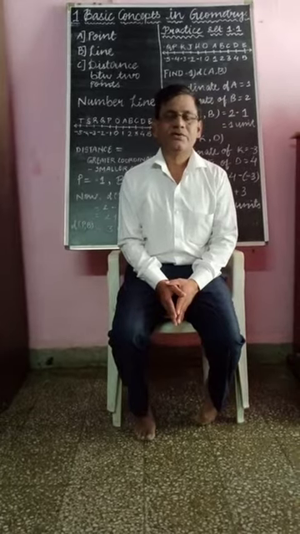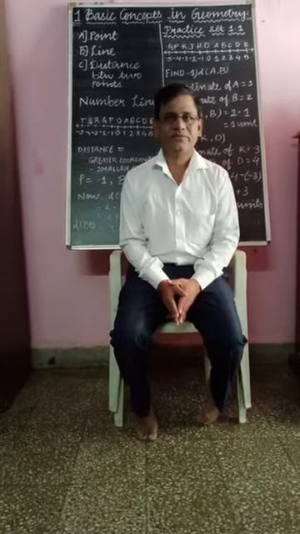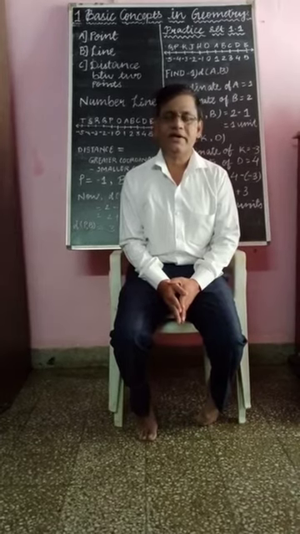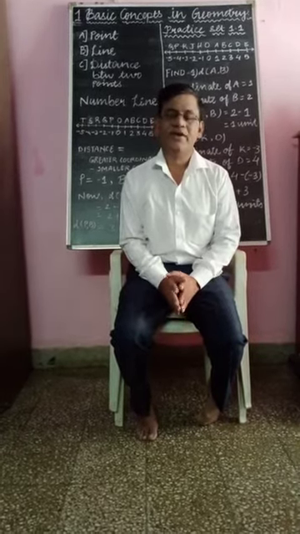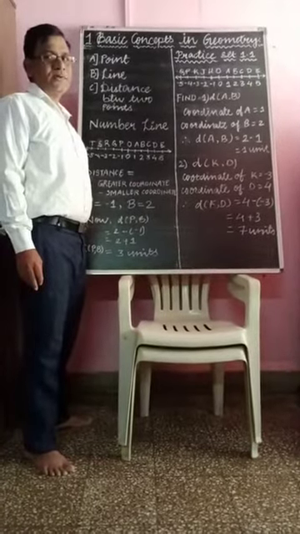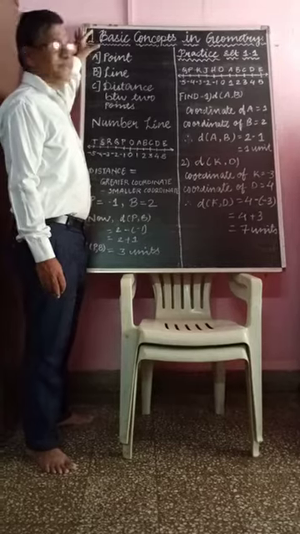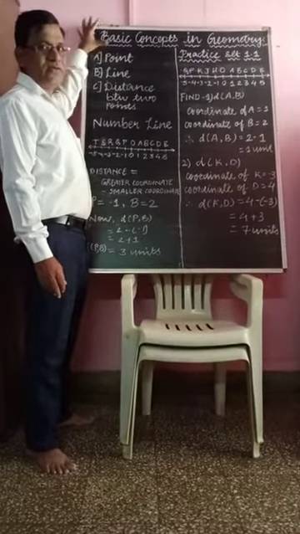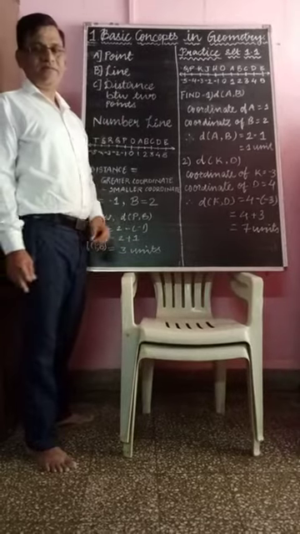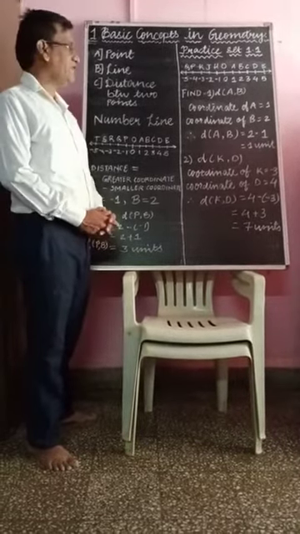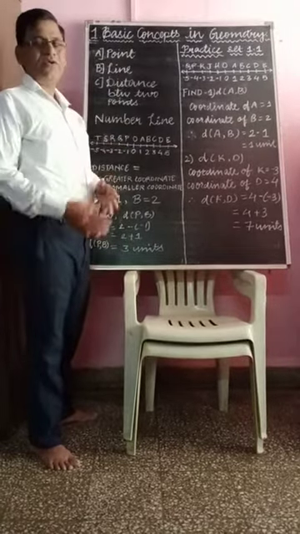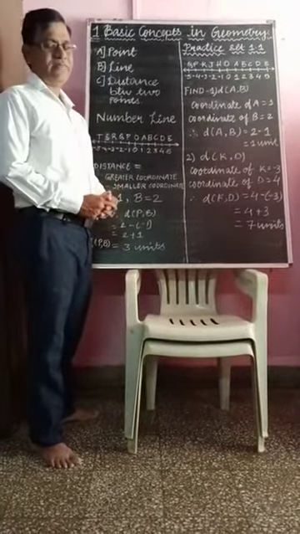So in geometry we have to study the first chapter, and that chapter is basic concept in geometry. This chapter carries maximum 10 marks in 9th standard. Afterwards I will give you the weightage of all the chapters.